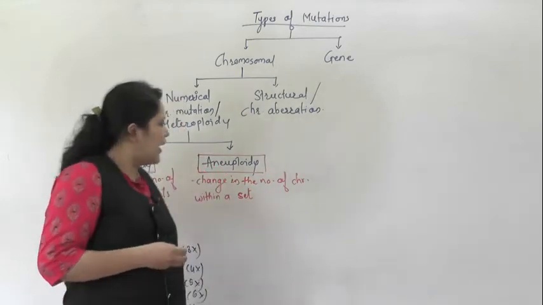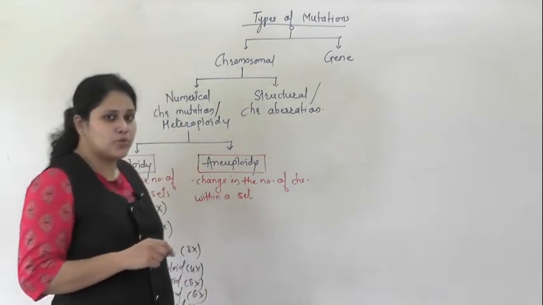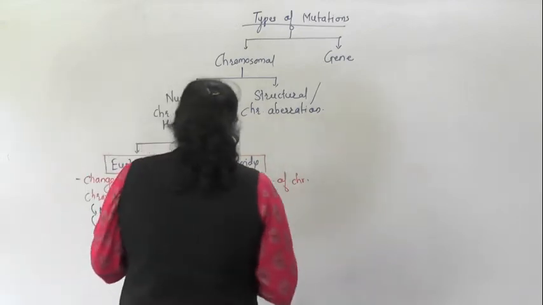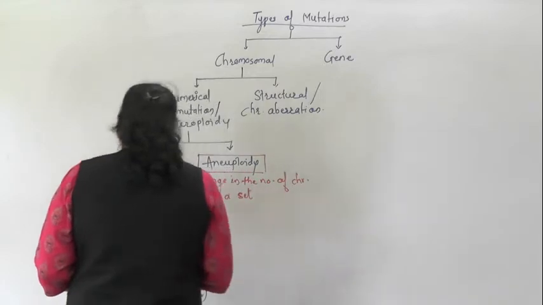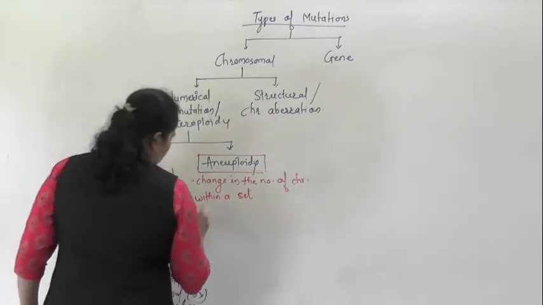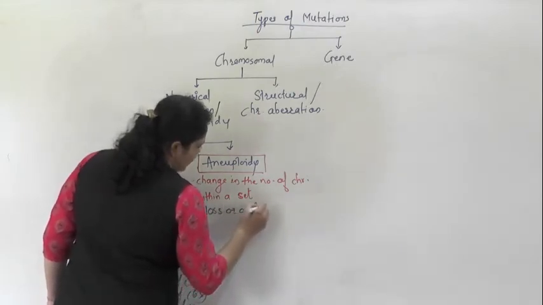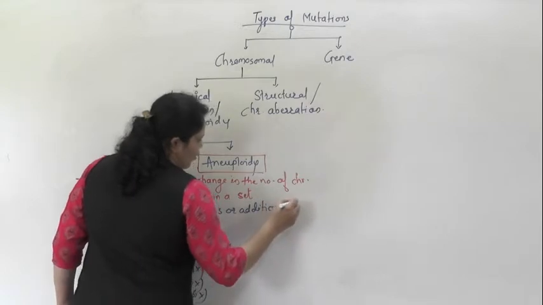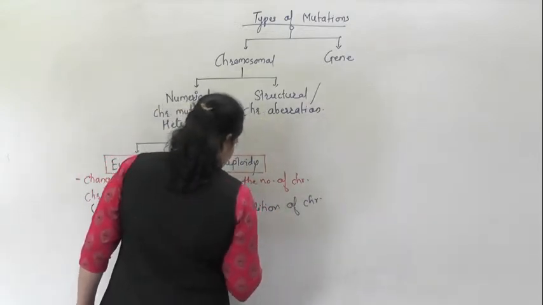So that is known as aneuploidy. So it is a loss or addition of chromosomes within a set.